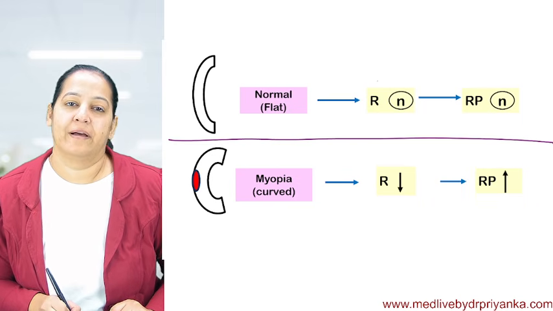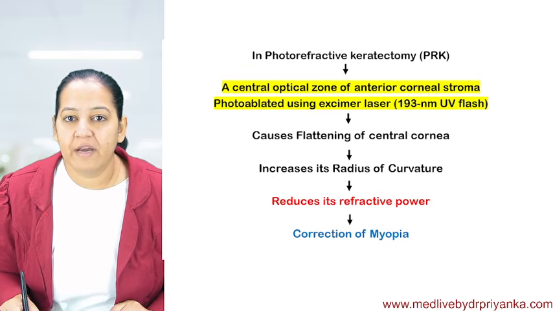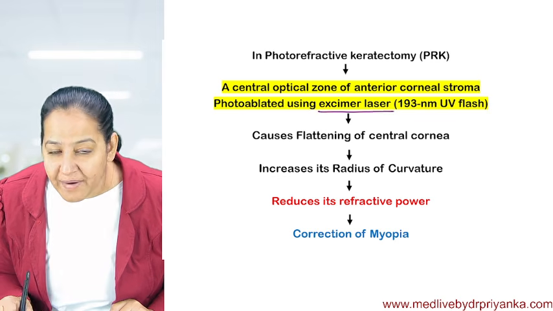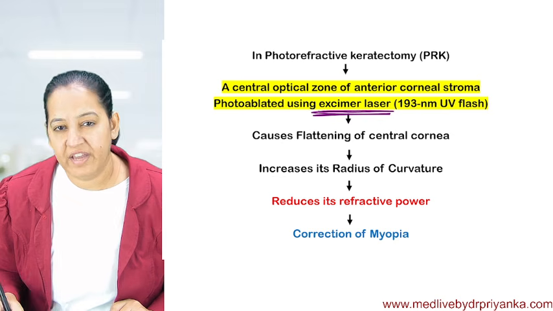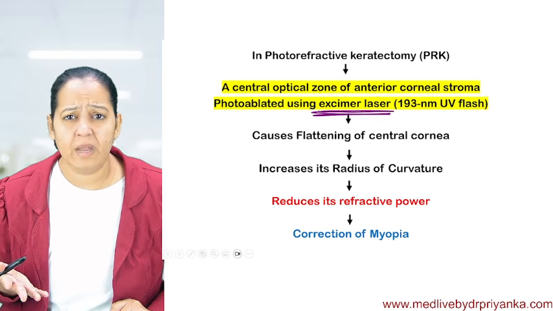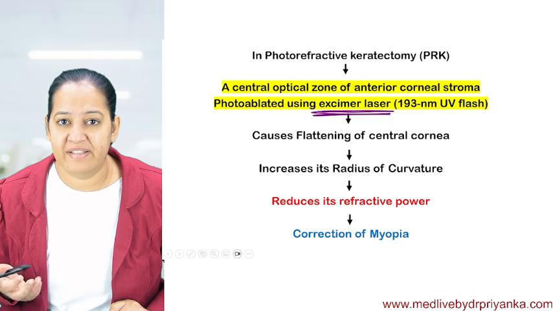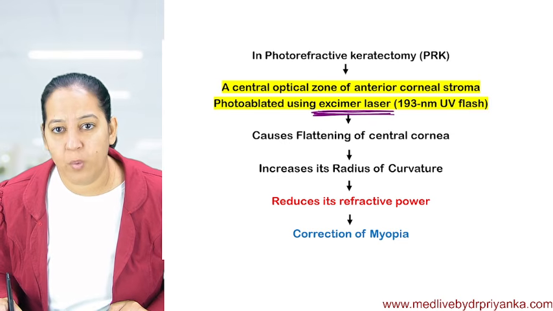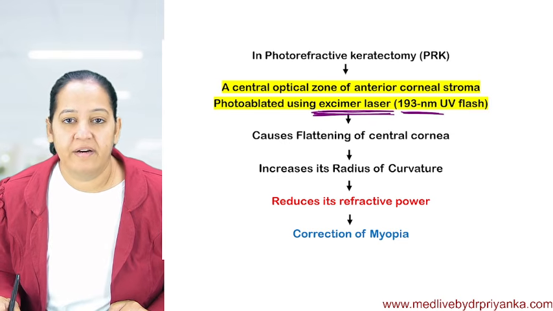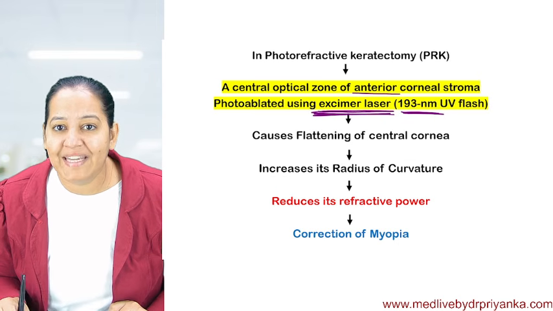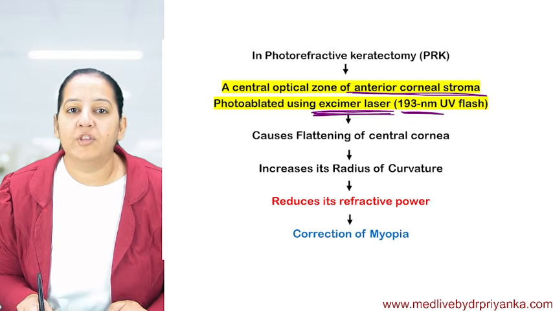We are using laser. Which laser are we using? We are using an excimer laser. There are various types of laser. I will teach you a chapter on laser in which I will cover the various types of laser with their frequencies and wavelengths. So there is the excimer laser, which has a wavelength of 193 nanometer. This laser we use to ablate the anterior corneal stroma in the optic zone.